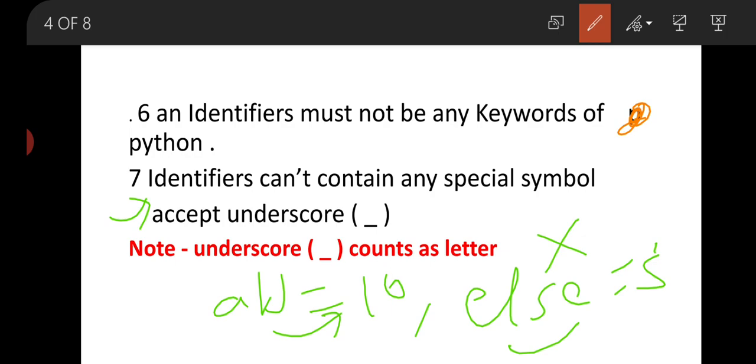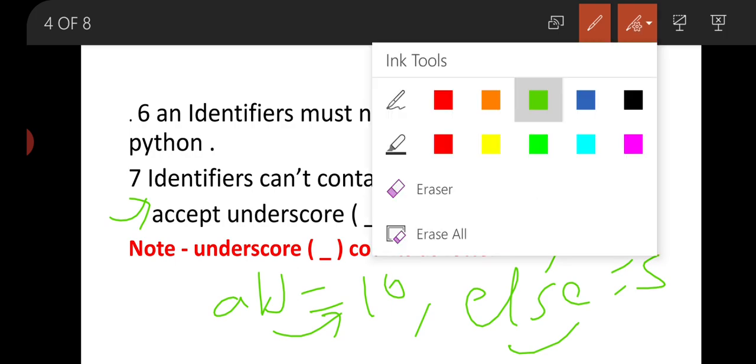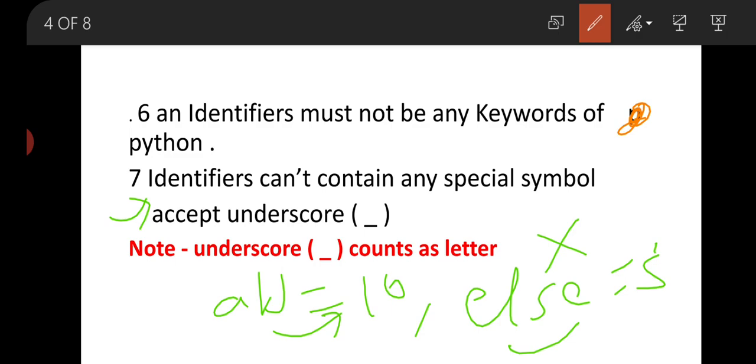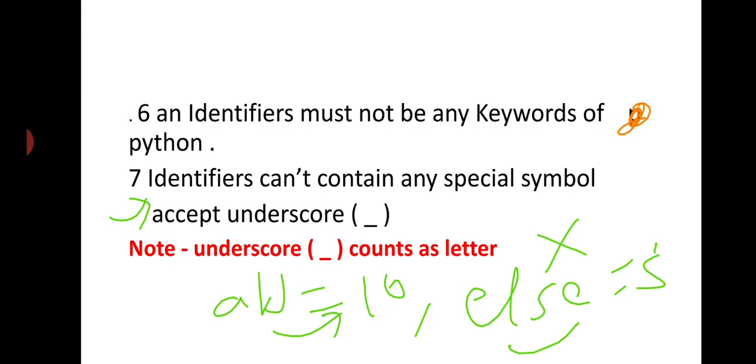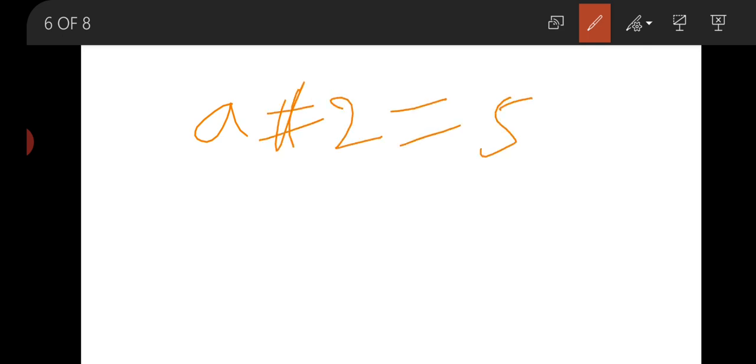Now the last one is, identifiers cannot contain any special symbol except underscore. That means if you are going to define a variable, suppose that A@2 equal to 5, this is not a valid identifier because no special character can be used in the identifier.